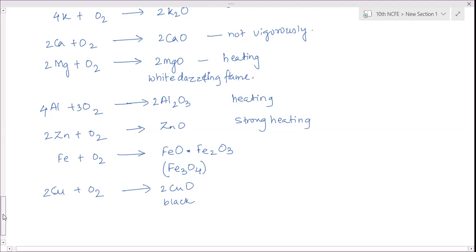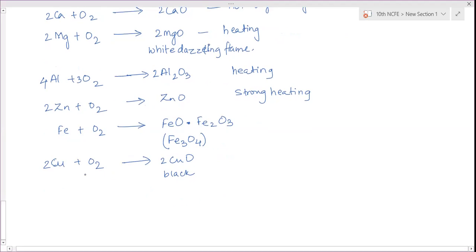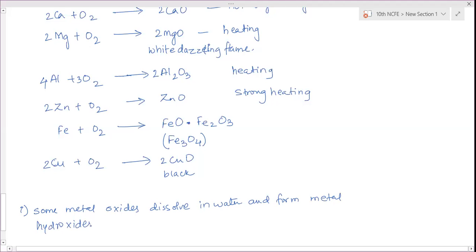Okay. Now there are some properties of metal oxides we have to learn. First one: some metal oxides dissolve in water and form metal hydroxides. What are those called? Some metal oxides which dissolve in water and form metal hydroxides, what are those called? Metal hydroxide? No. They have given a special name.